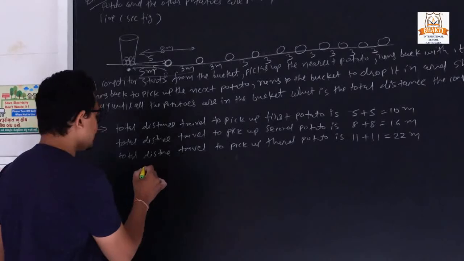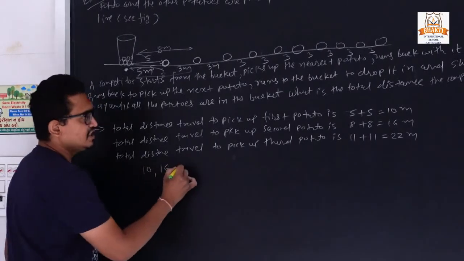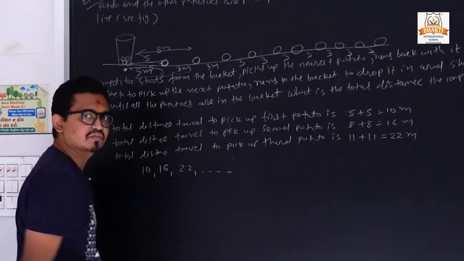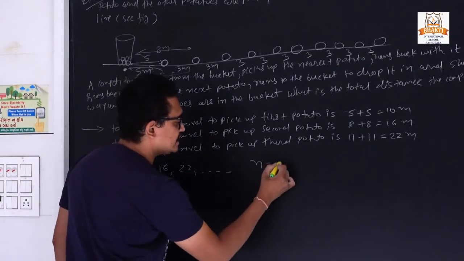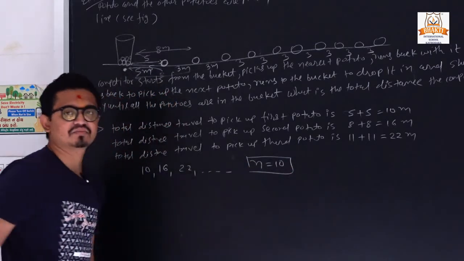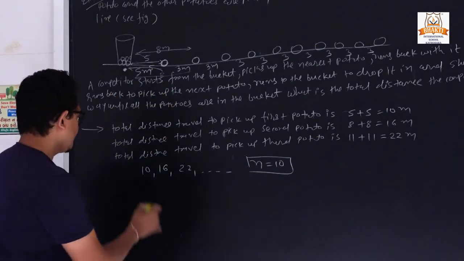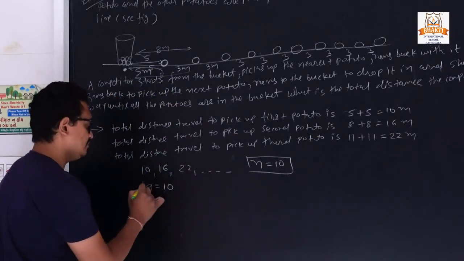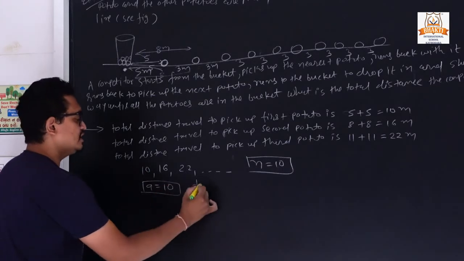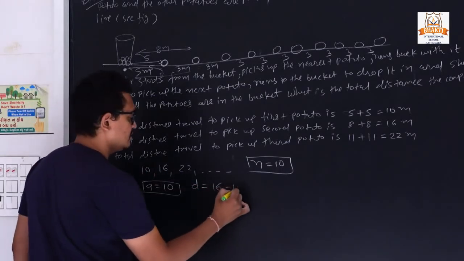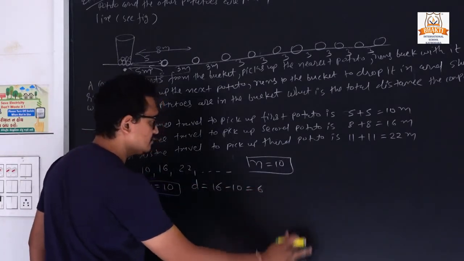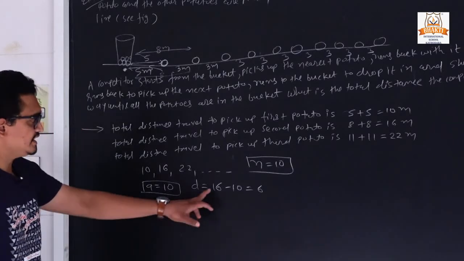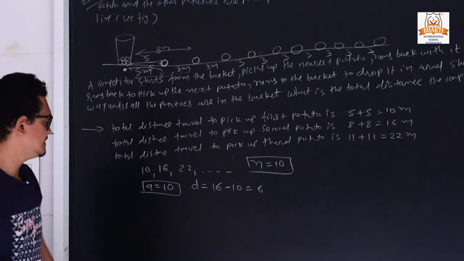So our series is like that: 10, 16, 22, and total potatoes is 10. So n is equal to 10. Now a is equal to 10 because it is the first term, and what is the difference? Second minus first. So once again it is 6. So the difference is 6.